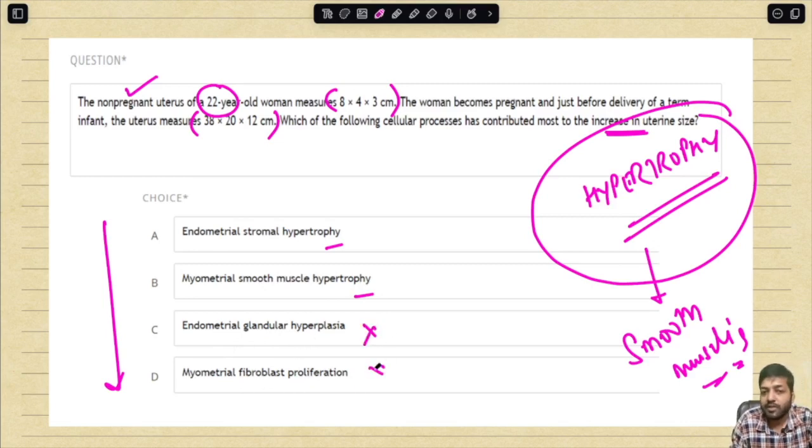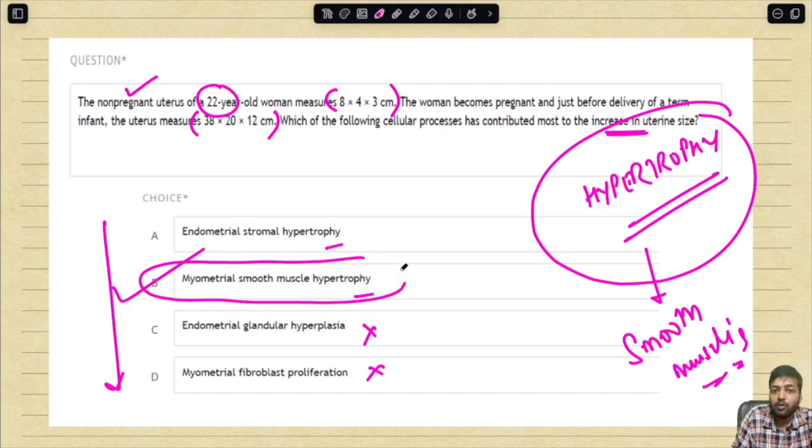So these two options cannot be. Because of hypertrophy, these two, A and B, can be there. So the most and the best answer is the myometrial smooth muscle hypertrophy. Why? Because the endometrial stroma is not constituting a major component of the uterus. So it is mainly the myometrial smooth muscle hypertrophy which is going to be your answer.